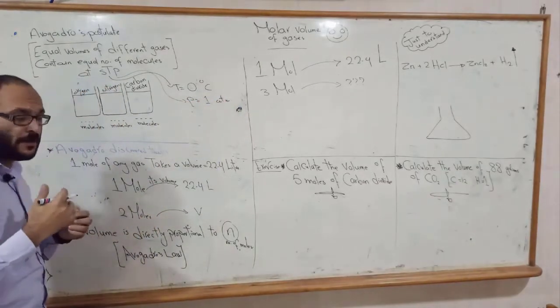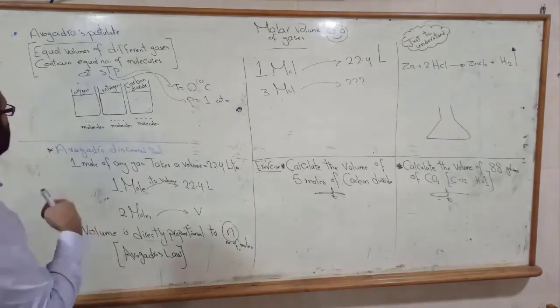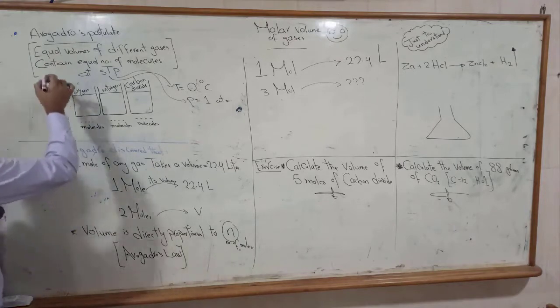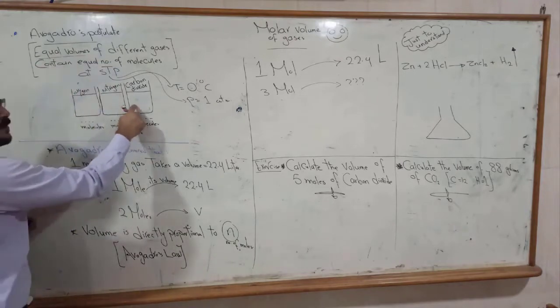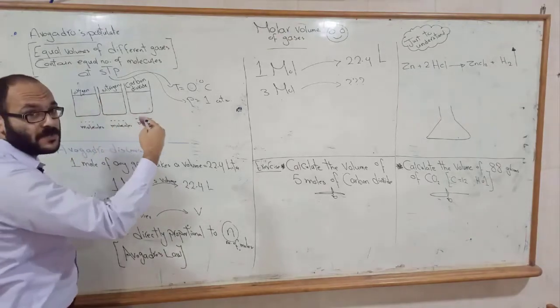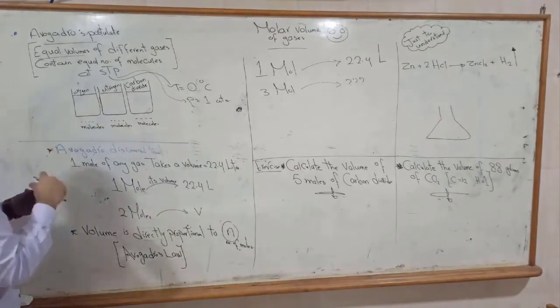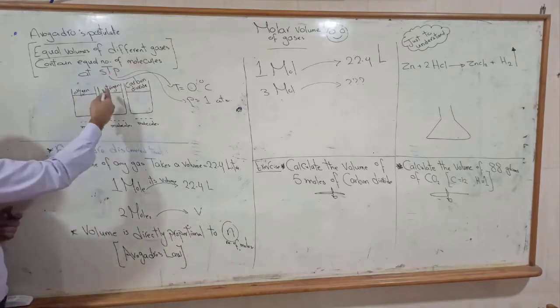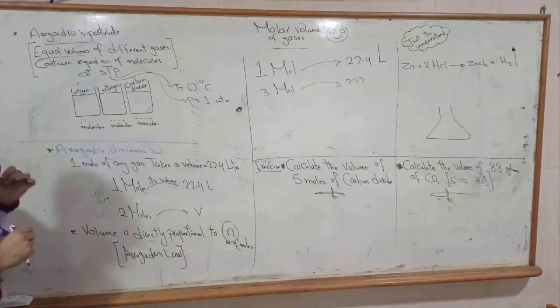Okay, let's understand what Avogadro had said. Avogadro said if we have equal volumes, just like this, I have equal beakers, and they have equal volumes of different gases like oxygen, nitrogen, carbon dioxide.